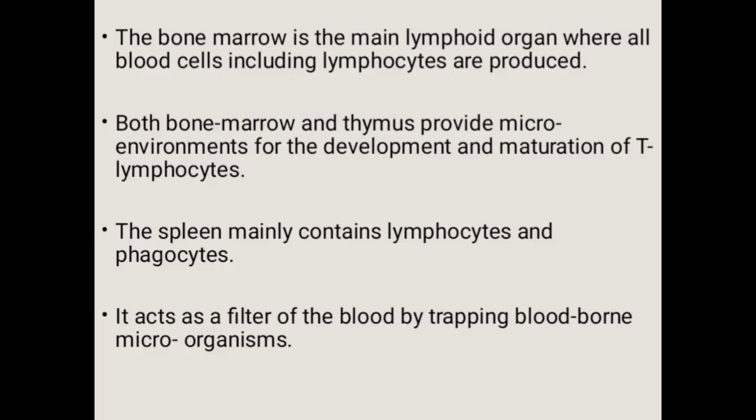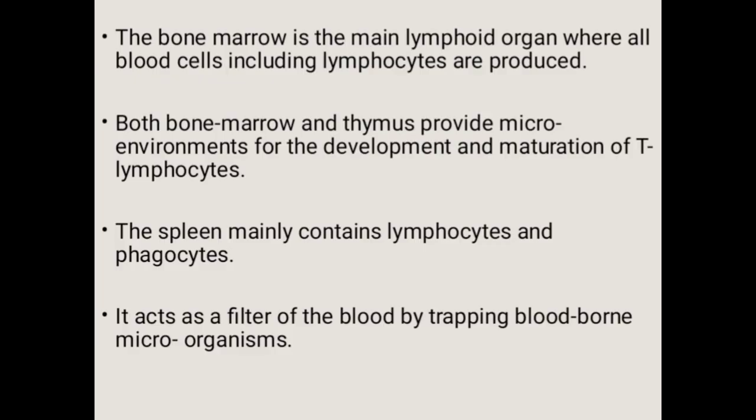In the bone marrow, both B lymphocytes and T lymphocytes are initially produced, but the B cells also mature in the bone marrow, while T cells migrate to the thymus to complete their maturation.